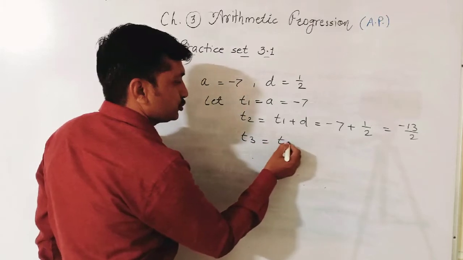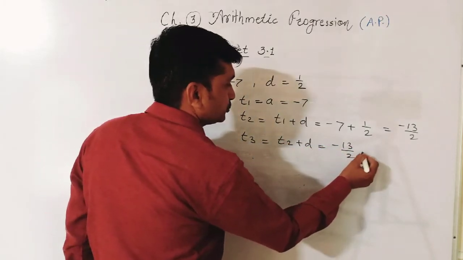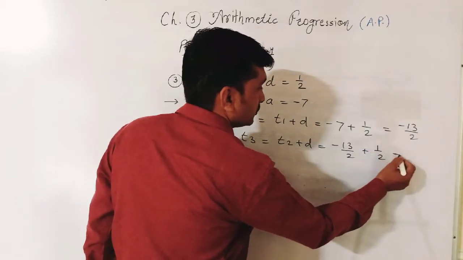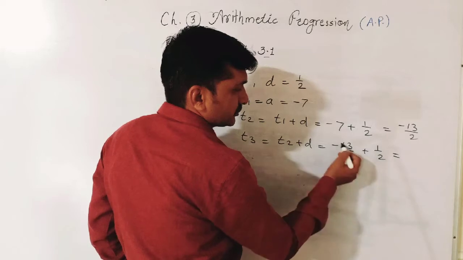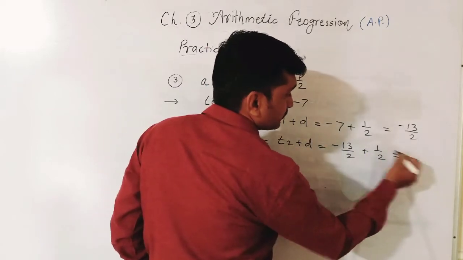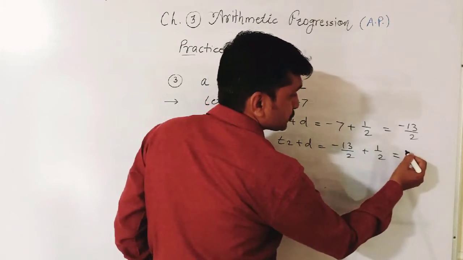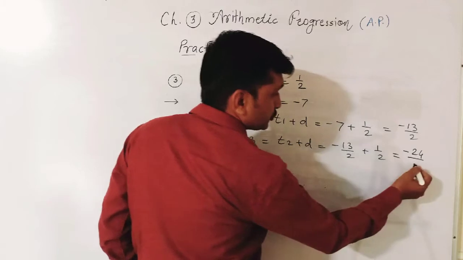T3 is equal to T2 plus D. T2 is minus 13 upon 2 plus difference is 1 upon 2. Cross multiplication. Minus 13 times 2 is minus 26, minus 26 plus 2, minus 24, minus 24 upon 2.